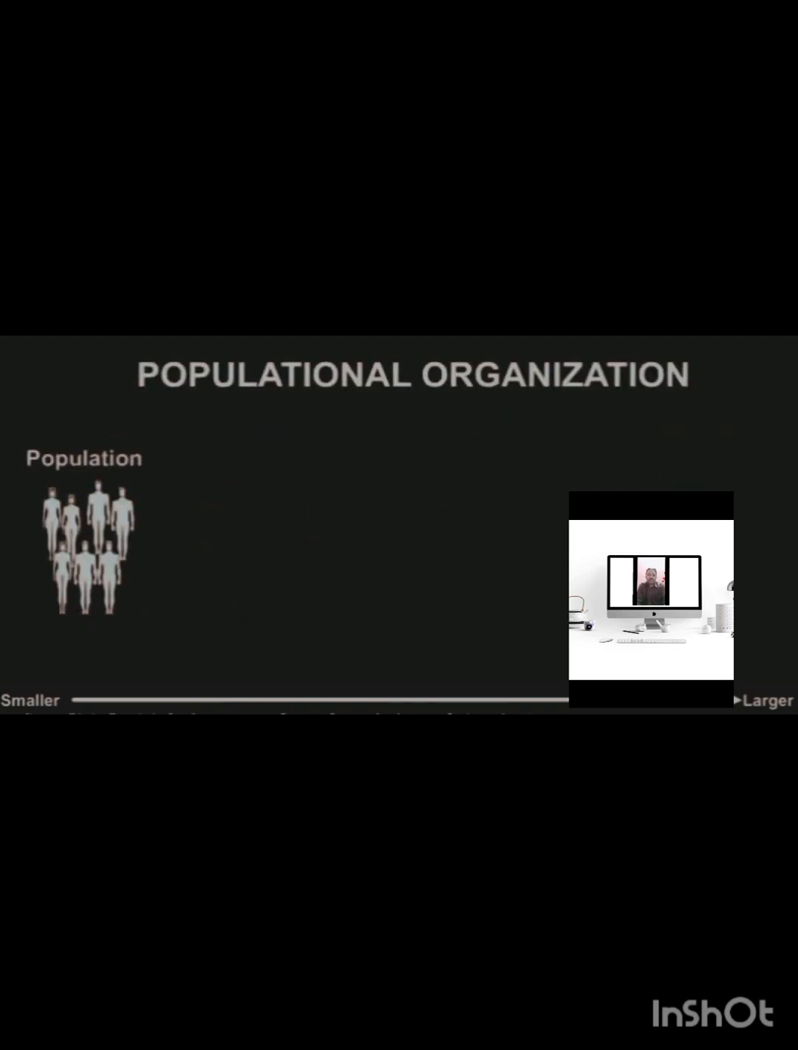Populational organization. Population is a group of living organisms of the same species located in the same place at the same time. For example, rat population, rice population. Species is the group of individuals that interbreed naturally and produce fertile offspring.